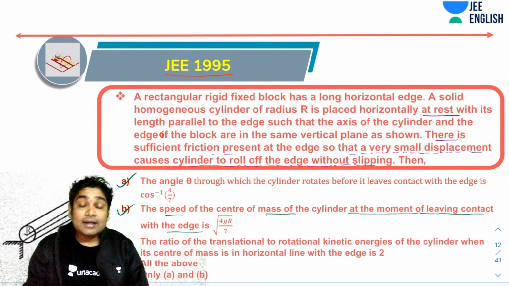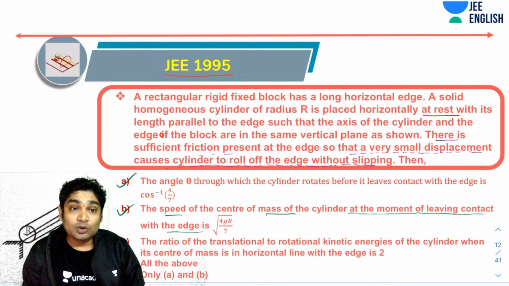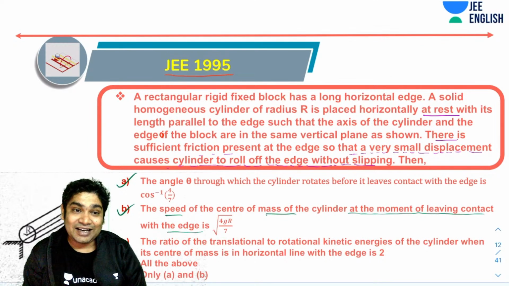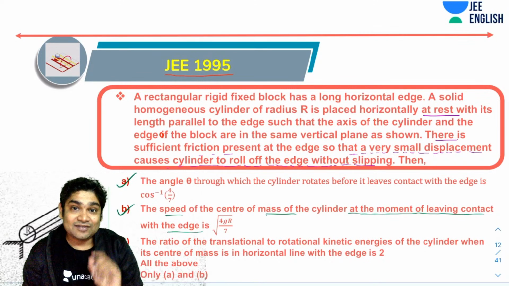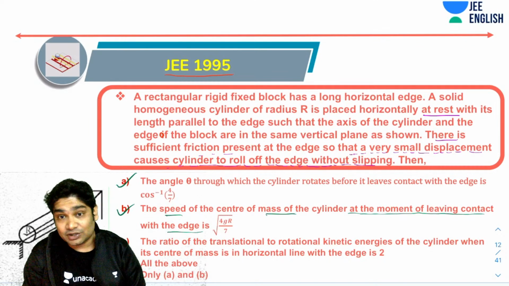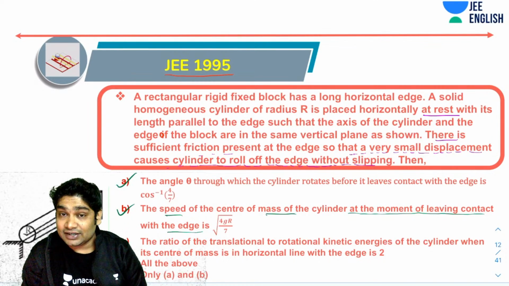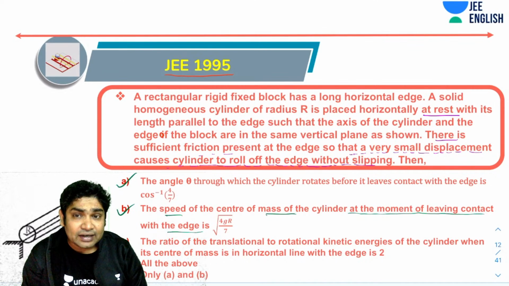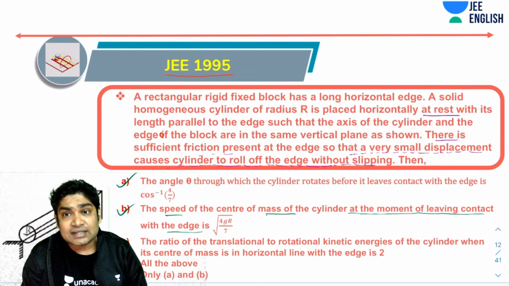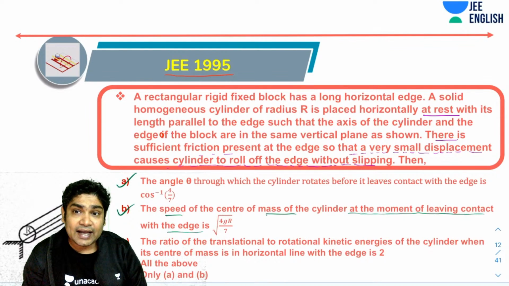Okay. Next is an interesting part which you often do not realize, because that is not asked in a lot of questions, and that is why I wanted to take up this question. So this asks you another very interesting thing. It says, what is the ratio of the translational to rotational kinetic energies when its center of mass is in horizontal line with the edge? So you have to find that.